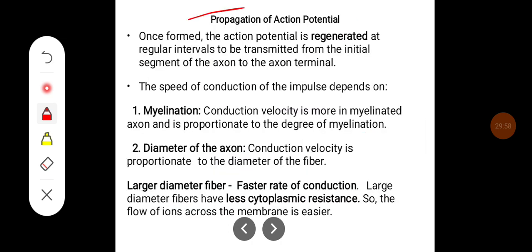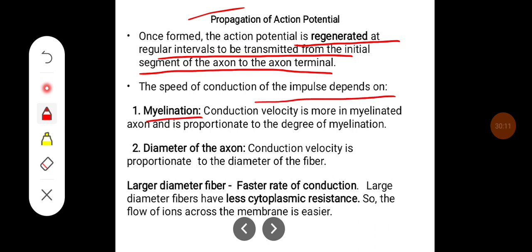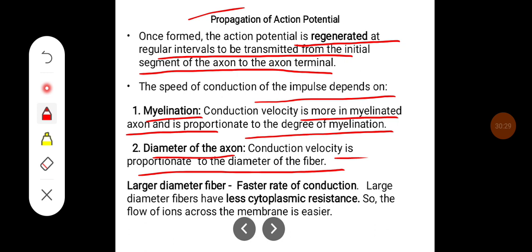So once formed, the action potential is regenerated at regular intervals to be transmitted from the initial segment to the axon terminal. The speed of conduction of the impulse depends on the myelination and diameter of the axon. The conduction velocity is more in myelinated axons and is proportionate to the degree of myelination. It also depends on diameter. The conduction velocity is proportionate to the diameter of the fiber.